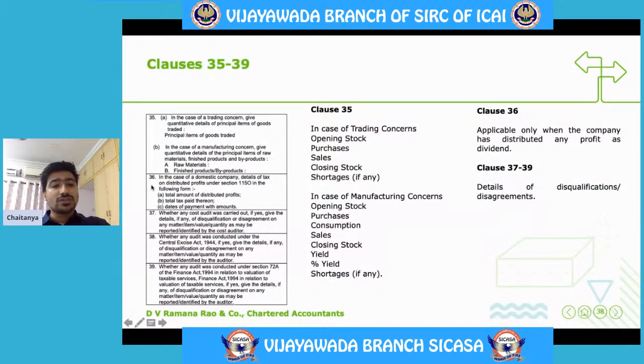Clause 36 talks about dividend distribution tax under 115O. Although this is the last year in which this clause is applicable, say if it is a domestic company which is required to pay dividend distribution tax before distribution of dividend, then such details are required to be given in this particular clause.